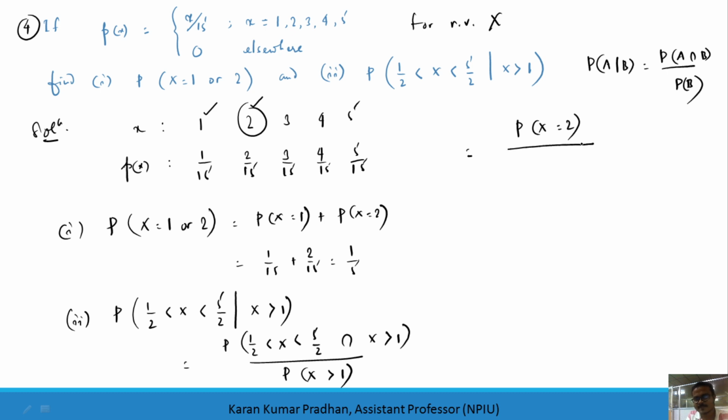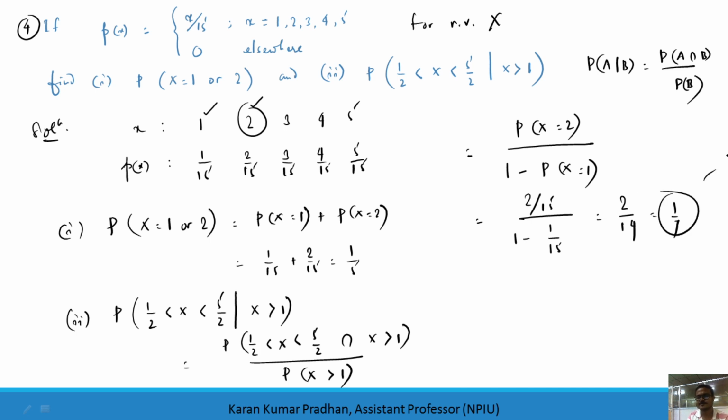Divided by x greater than 1, rather than finding this we can go for the complementary event, which is 1 minus the probability that x equals 1. So x equals 2 is 2 by 15, as given, divided by 1 minus 1 by 15, which is 2 by 14, or 1 by 7.